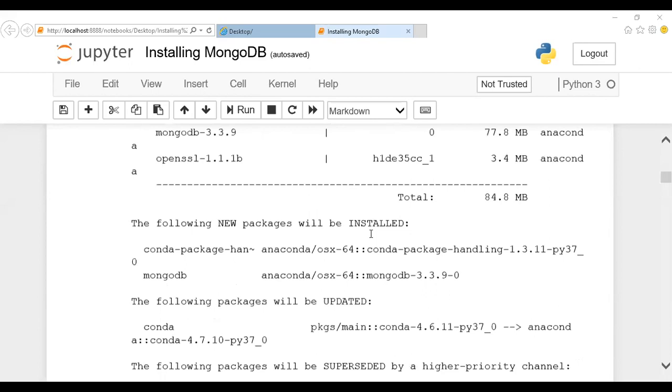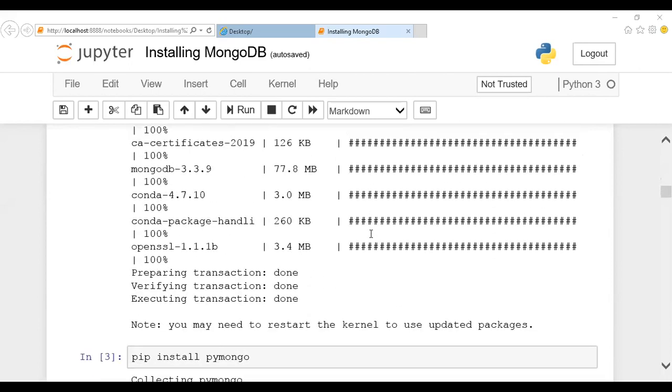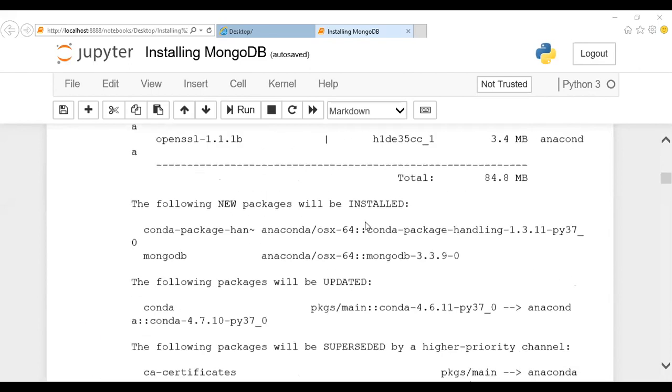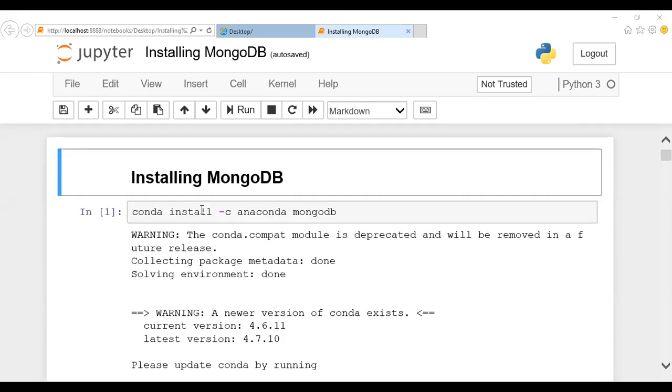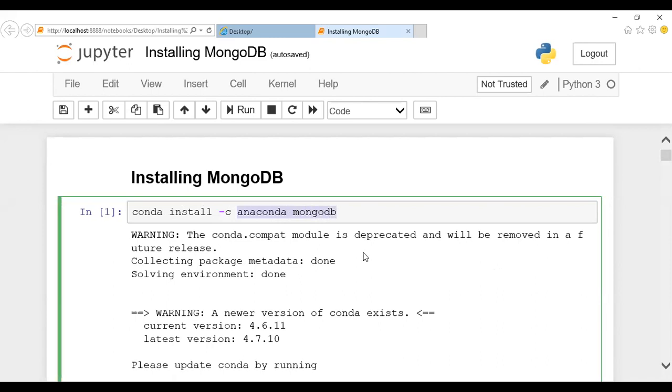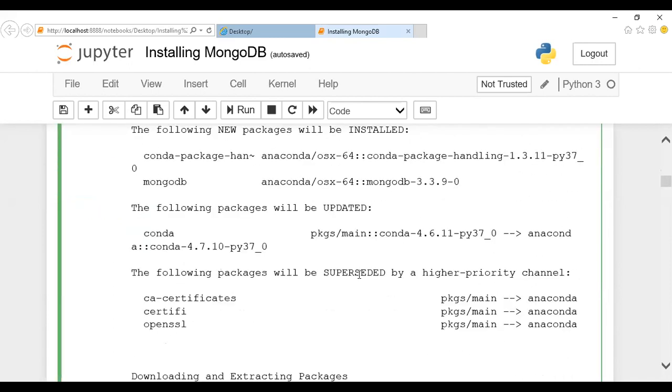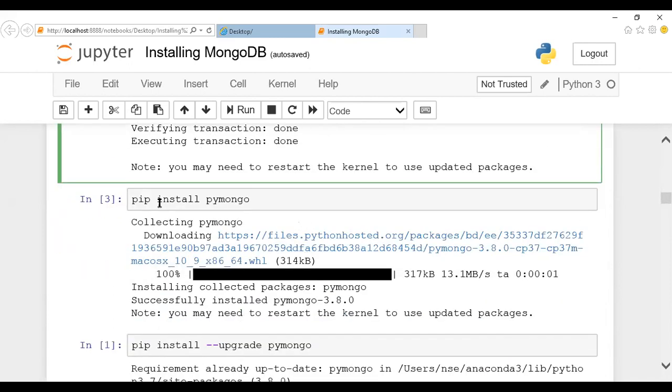After doing this installation, a lot of processing will happen. I'm installing MongoDB through Anaconda, and after that, look at the next command: pip install mongodb, the second command. First you install it with conda, and later you mention pip install mongodb. This is done.